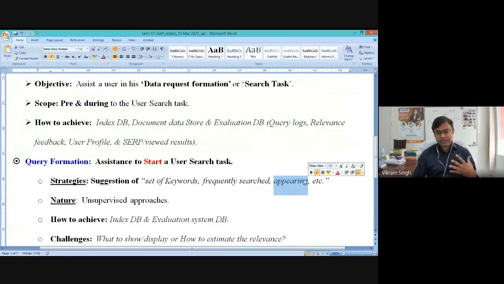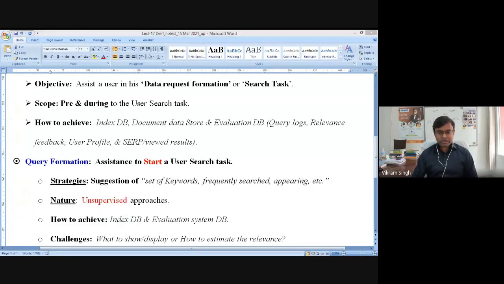So most of those techniques which you are trying to design for query formation algorithms will be unsupervised in nature, right? So you can directly take this hint whenever you are trying to design a query formation algorithm or query formation module. You should be adopting an unsupervised approach, right?